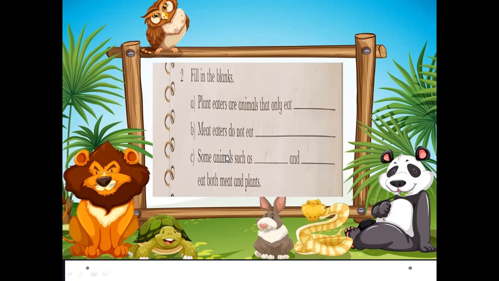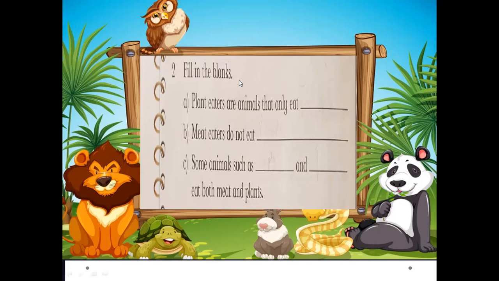For example, crows and bears eat fruit, leaves, and seeds. They also hunt and eat insects and the meat of other animals. So the animals which eat both plants and meat belong to the third group, omnivores. Understand? Now let's fill it.